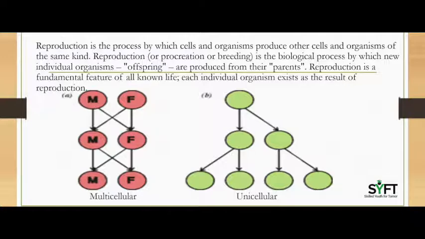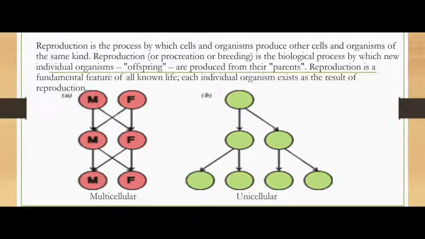If you look at the other picture, there is only a single cell, or single parent, or one individual which is producing offspring by dividing itself in two parts. This is a unicellular organism. A unicellular organism reproduces by asexual means.